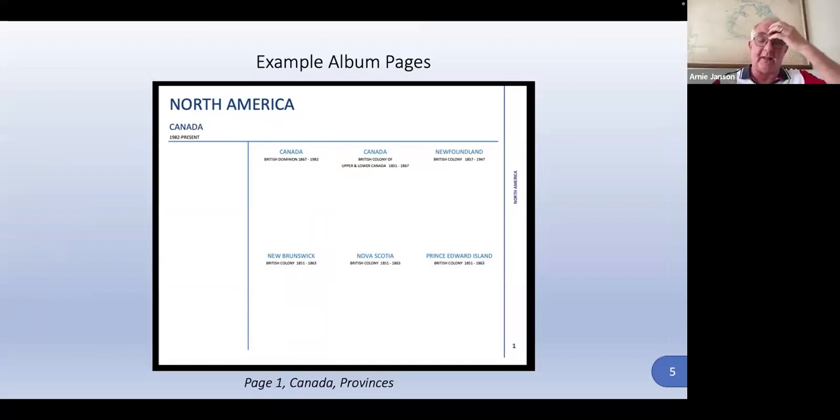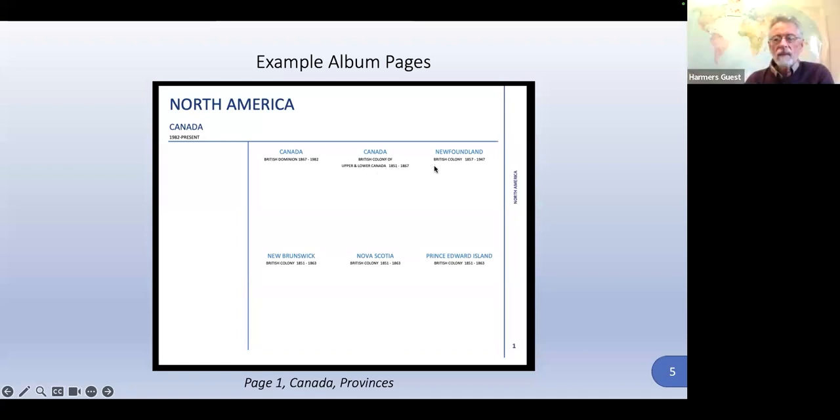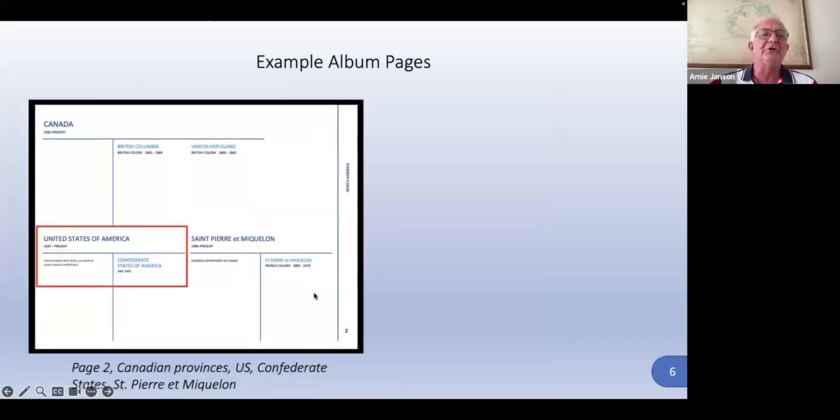So this is page one. Of course, it's got a bit of a Canadian slant to it. Looking at the left-hand column on the page, this is where you put the main stamps from Canada. They're defining Canada here as only from 1982 to the present. They call it the British Dominion until 1982, when we repatriated the Constitution Act. So they have a small subcategory of Canada here. Of course, the British colonies from 51 to 67, and then the provinces: Newfoundland, New Brunswick, Nova Scotia, and Prince Edward Island. If we look at page 2, we continue with more Canadian provinces, one for Vancouver Island.